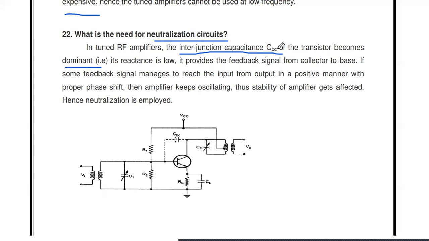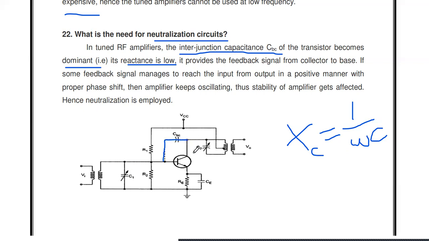If the capacitor value is high, what is its reactance? It is low, since the reactance is inversely proportional to the capacitance: Xc equals 1 by omega C. If the capacitor value is very high, the reactance is low, so this capacitor acts as a short circuit between the base and collector.